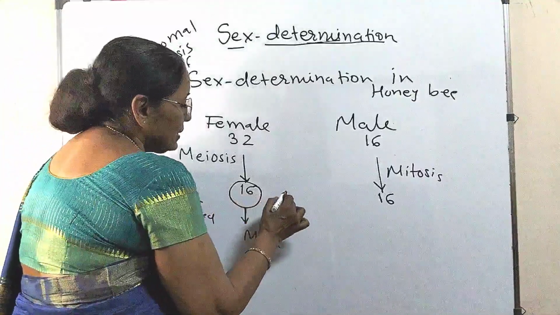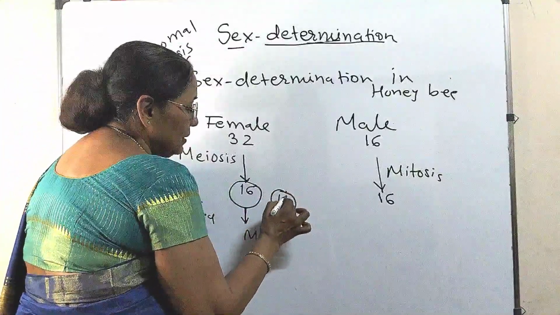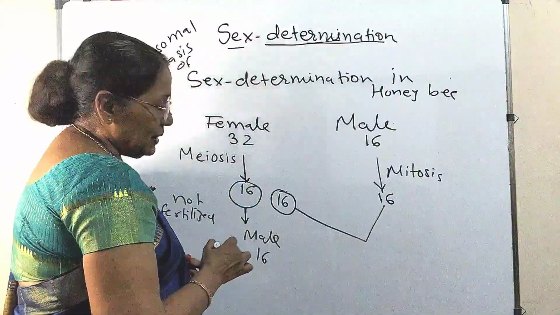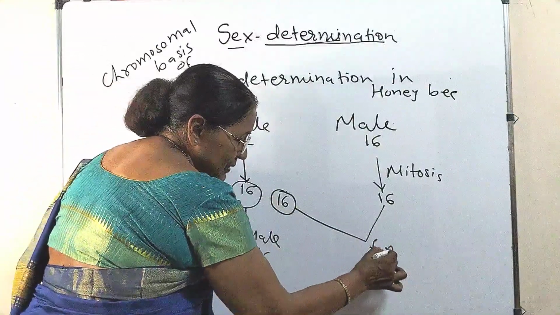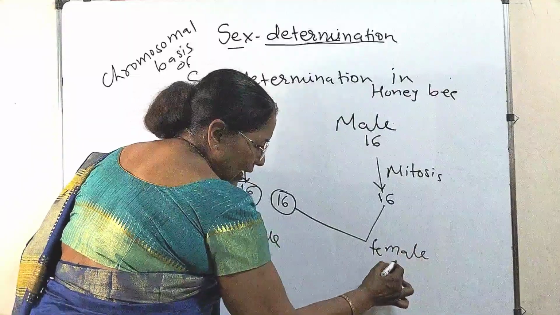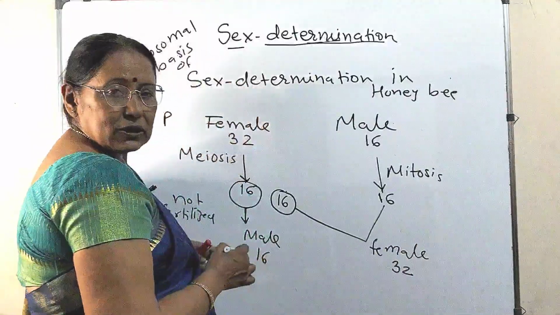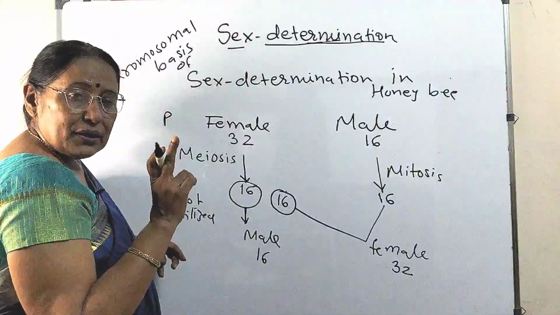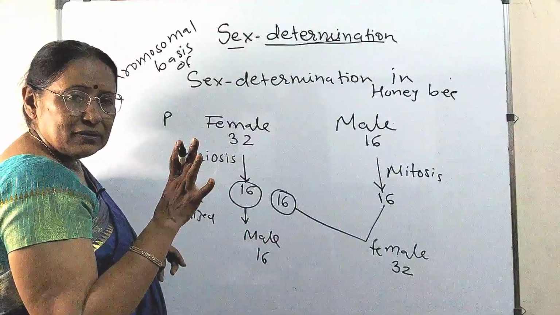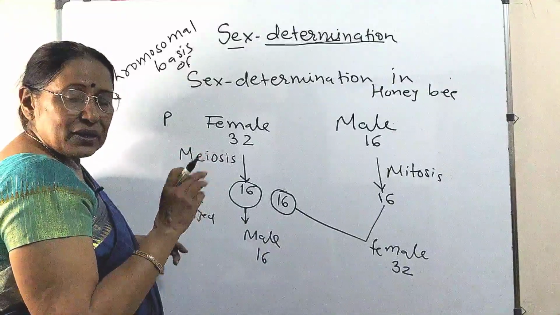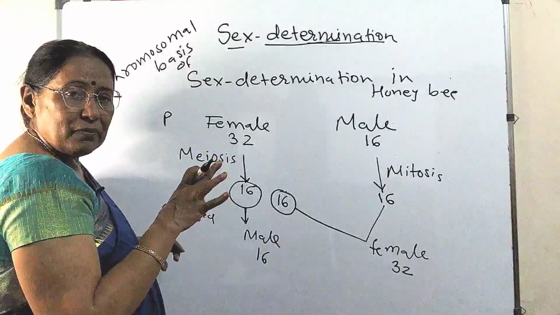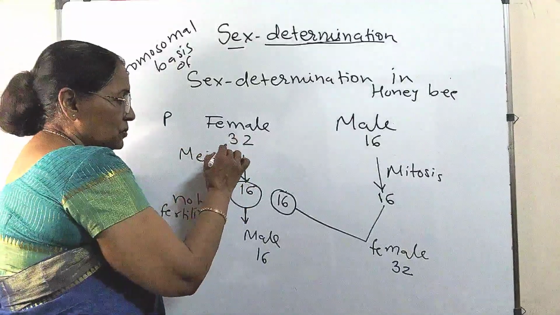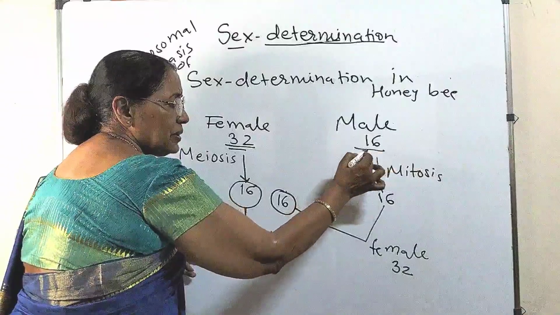Whereas the female gamete which fuses with the male gamete, then the resultant is a female having 32 chromosomes. Interesting, isn't it? So males are the product of no fertilization, parthenogenesis, whereas females are formed by the process of fusion of the two gametes. The number of chromosomes in both, this also you remember.